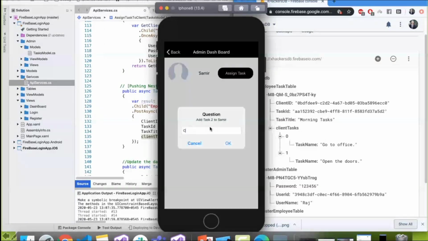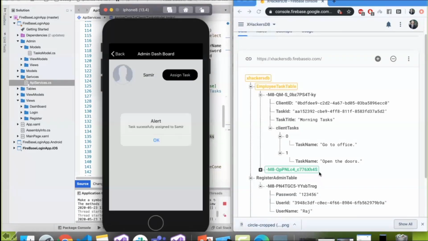Then shut down your system. Sorry, and shut down your system. Close the doors. So yeah, these were the 3 tasks that were again assigned to Samir.